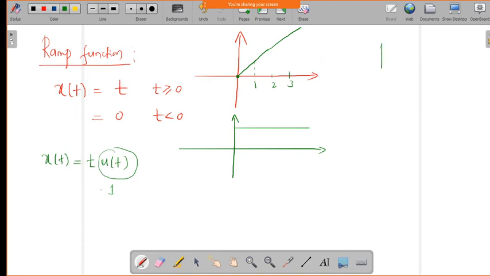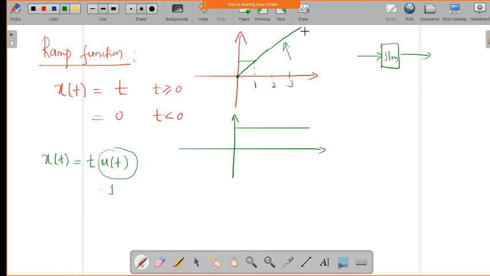If I have a system and I give the input as a ramp, then how does the system behave linearly with respect to the signal? That is, if I have a linear signal, how does the system behave with respect to it? That is important as far as systems are concerned. This is varying linearly: whatever the value of t changes, correspondingly the amplitude value also changes.